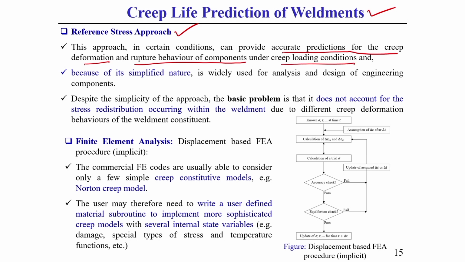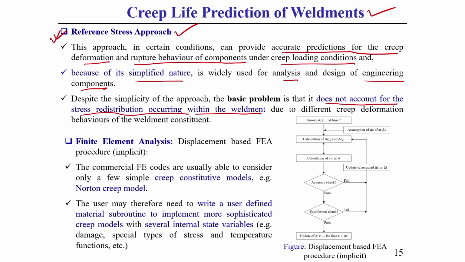This approach, the reference stress approach, because of its simplicity or simplified nature, is widely used for analysis and design of engineering components. You should keep this in mind. But this creep life prediction approach has a problem. Despite its simplicity, the basic problem of this approach is that it does not account for the stress redistribution which occurs within the weldment. You should keep this in mind.